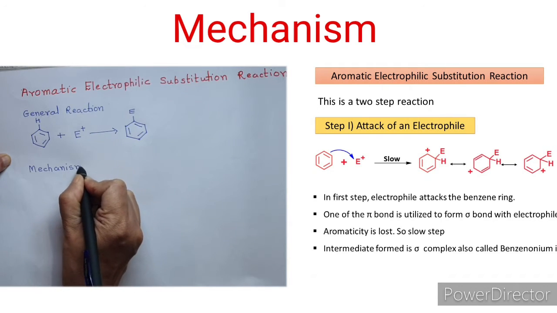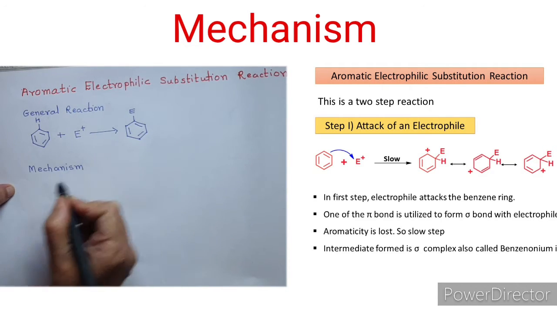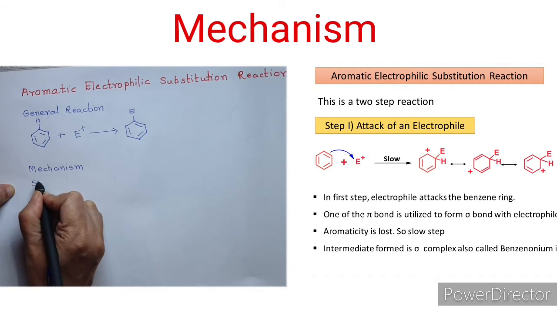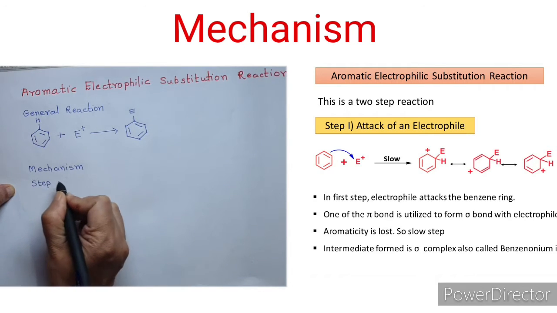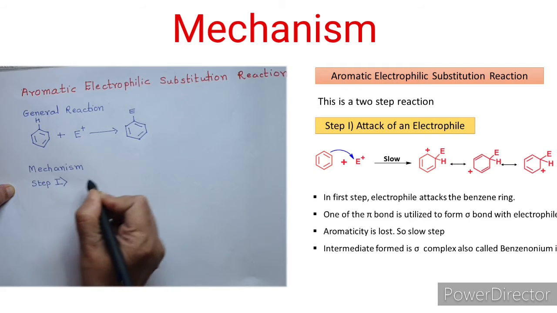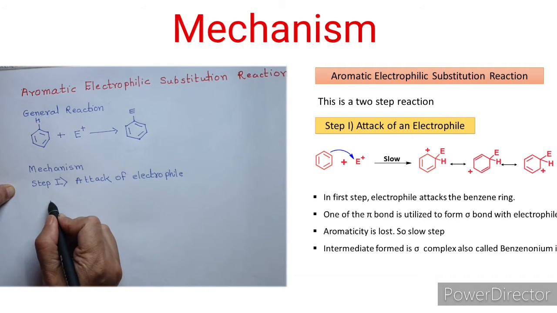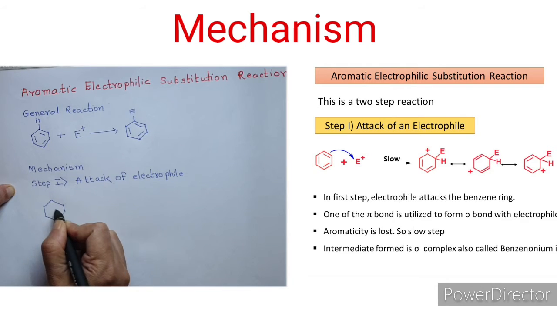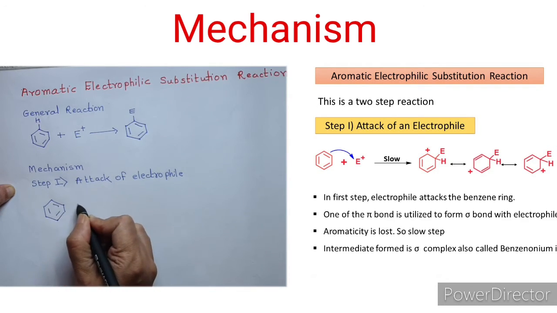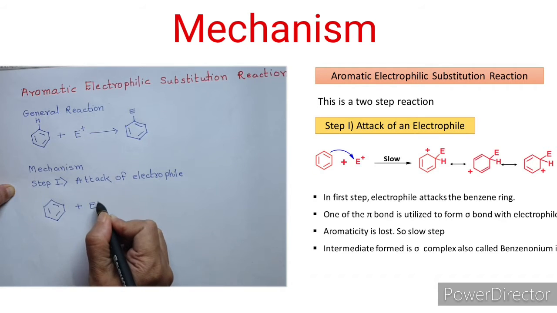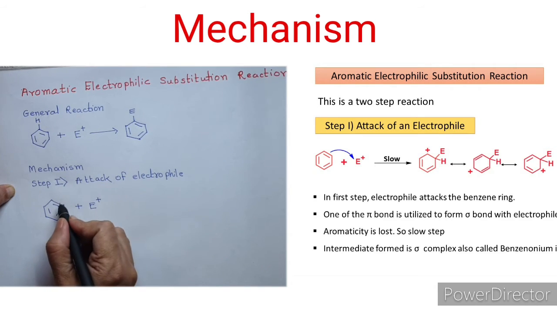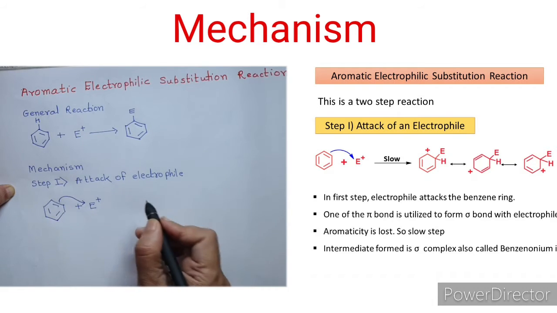So this is actually a two-step mechanism where in step 1, attack of electrophile takes place on the benzene ring. So we can show it like this: benzene plus E plus. Now one of the pi bonds is utilized for bond formation with the electrophile.